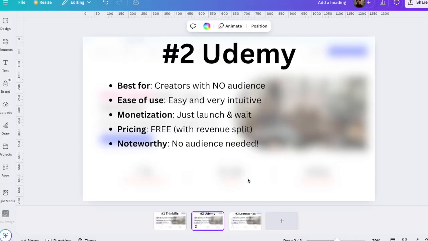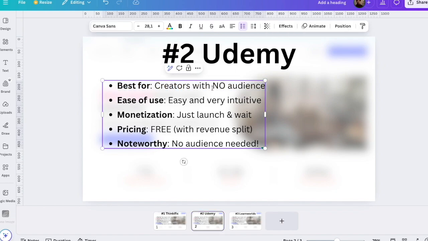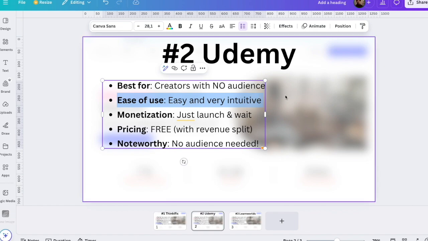Then we move on to the second option, that is Udemy. And this is best for creators with no audience. It is very easy and intuitive to use. All you need to do is sign up and drag and drop the course elements around, click some buttons, record some videos, and your course is ready. So it is very intuitive. You don't need to watch any tutorials.